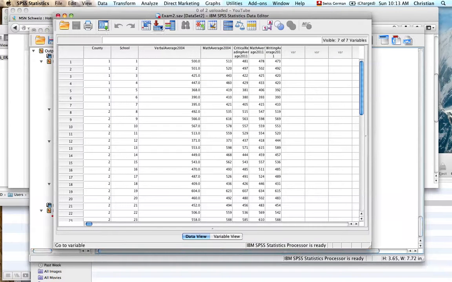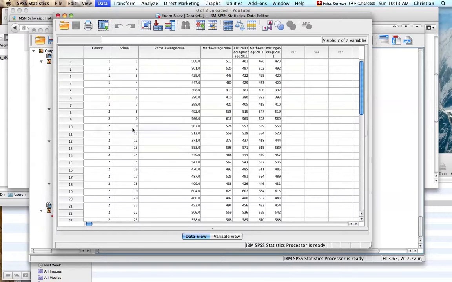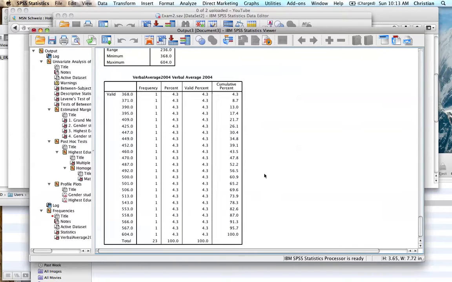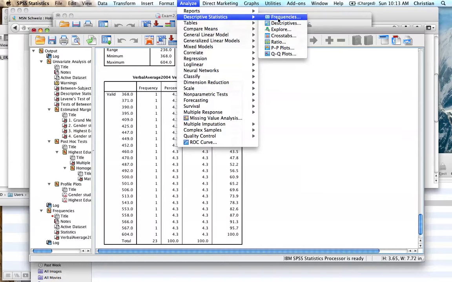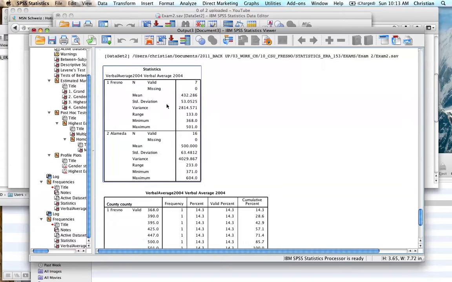There's a little trick to do that in SPSS. You can go into Data and go to Split File, and that way you can compare groups based on what you're interested in. So we can use county and say, I want you to group the output by comparing these two counties. So I hit OK, and now it's doing this. And we're going to run exactly the same thing again. Frequencies, verbal average, same thing. And now what do we get? We get a group by the two